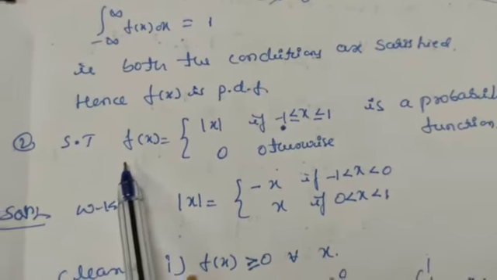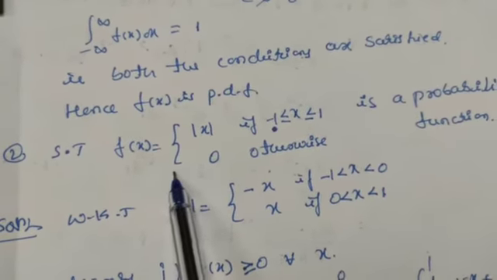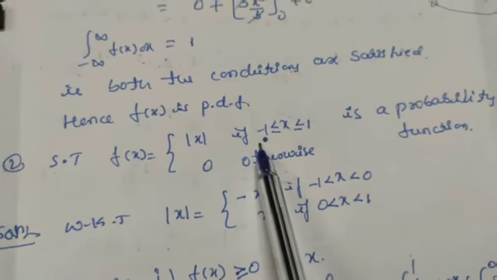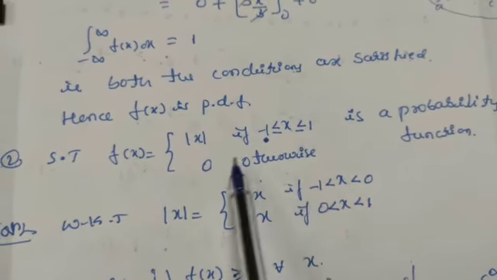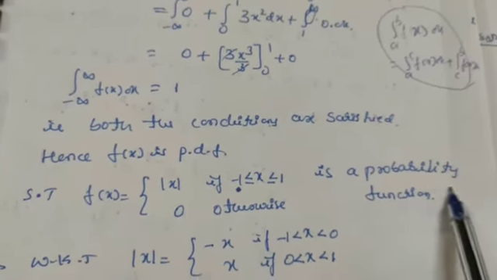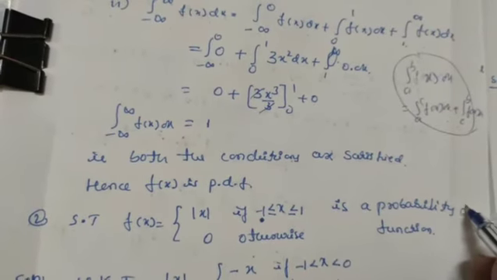Let us take one more example. Show that f of x is equal to mod x if x is in between minus 1 and plus 1, and in all other cases its value is equal to 0, is a probability density function. So here we have to write probability density function.